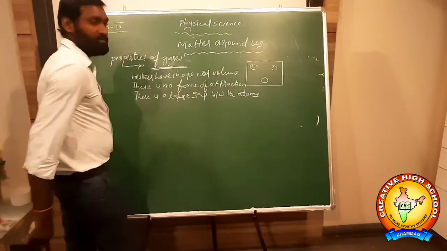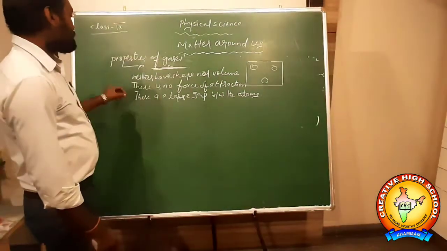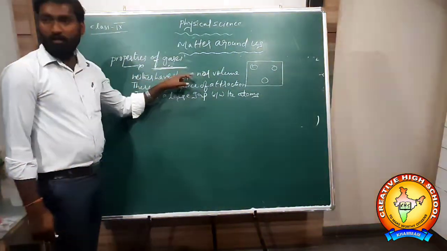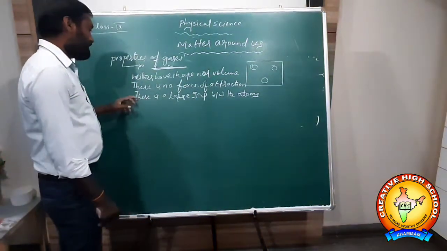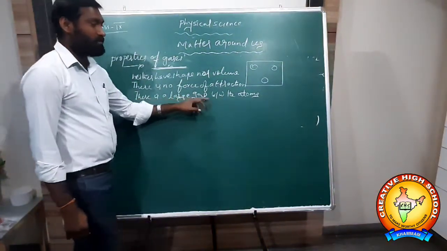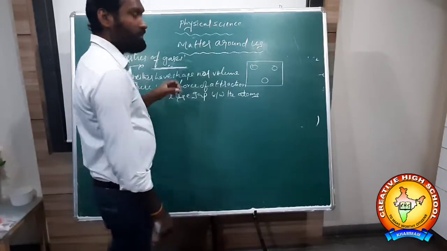There is a large gap between the atoms. So they neither have shape nor volume, and there is no force of attraction between the atoms. There is a large gap present between the atoms. That's why they can flow.